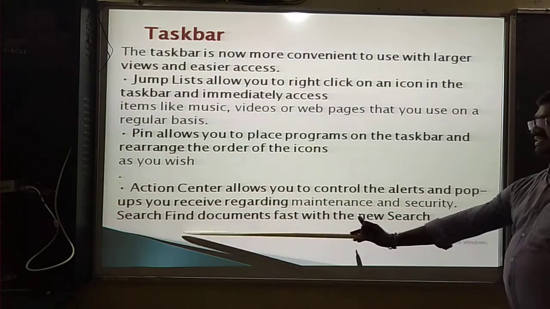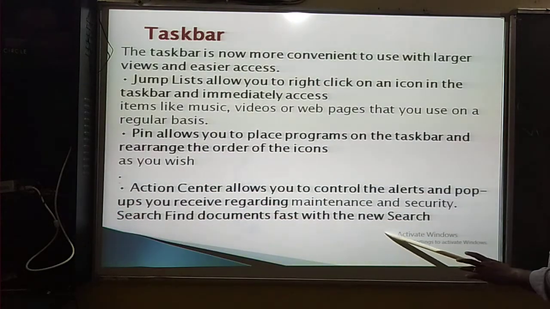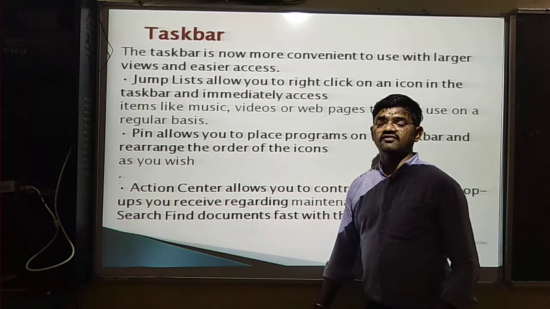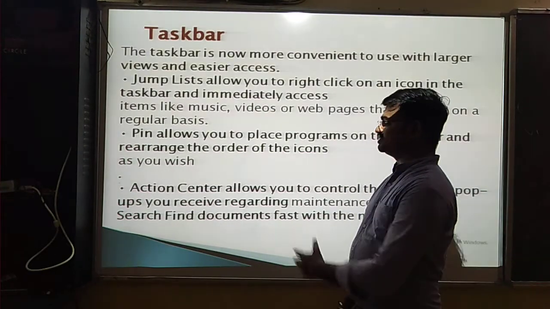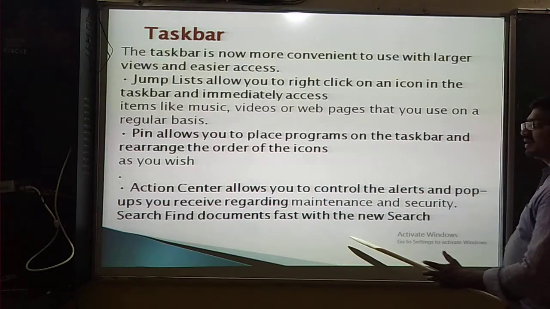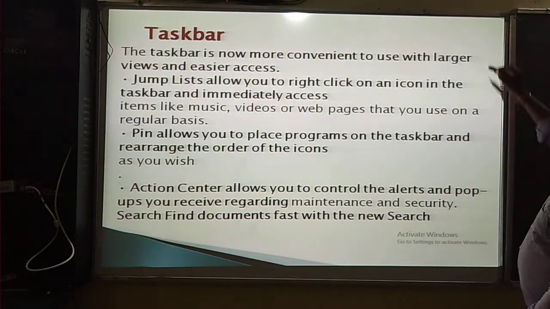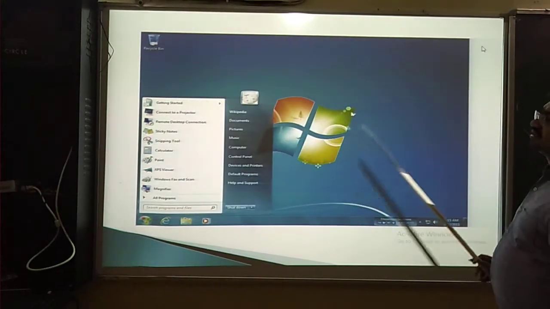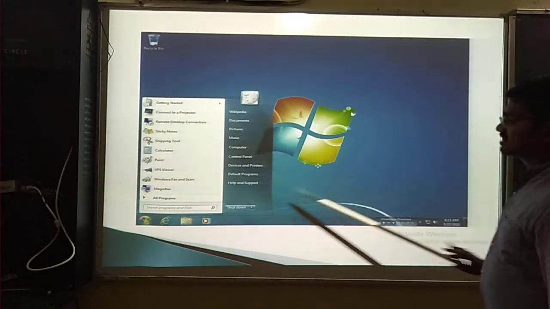Then next one, search finds documents fast with the new search. If you cannot find your document and you forget the name, then you should use the search icon. Automatically you will find the correct document on your PC. So this is the best option in your Windows. So this is called the taskbar.